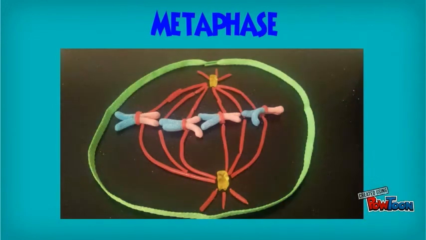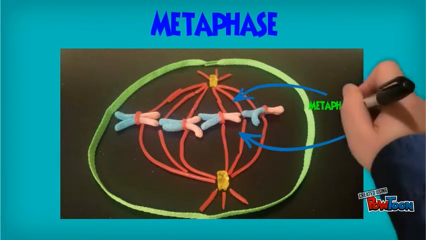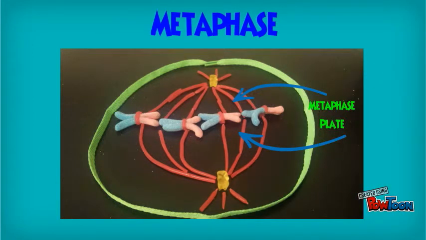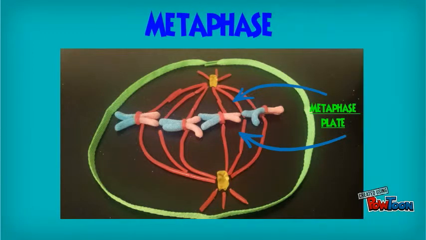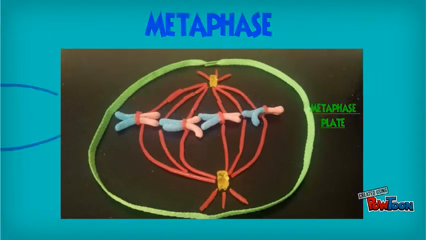Metaphase is the second step of mitosis. During this phase, chromatids move and align to the metaphase plate, which is the narrow central zone between the two spindle fibers. Once the chromatids align, metaphase has been completed.